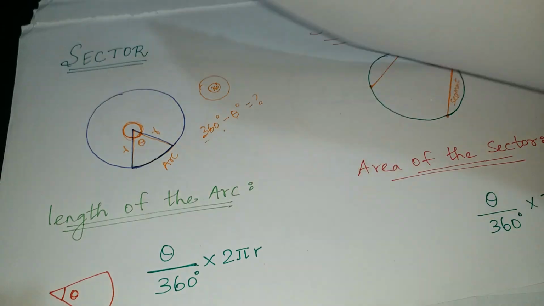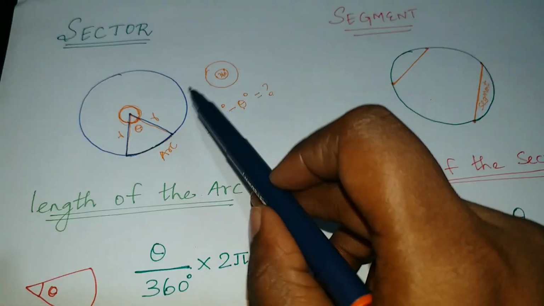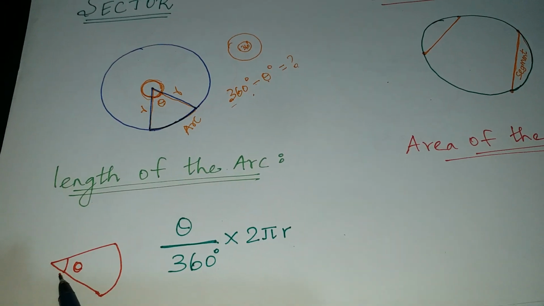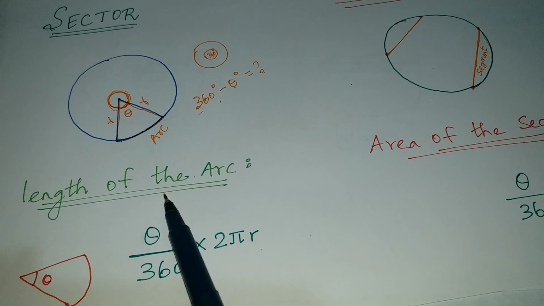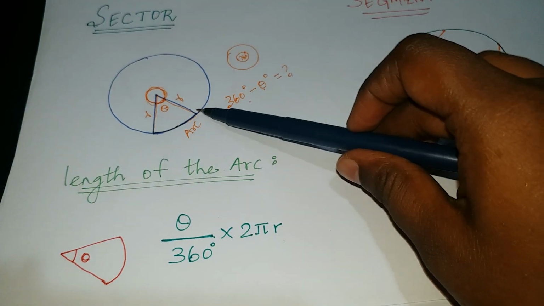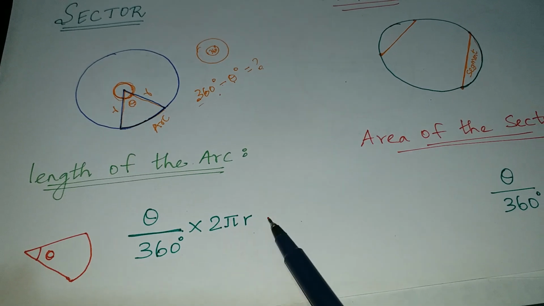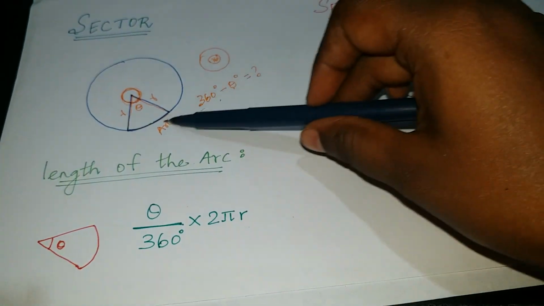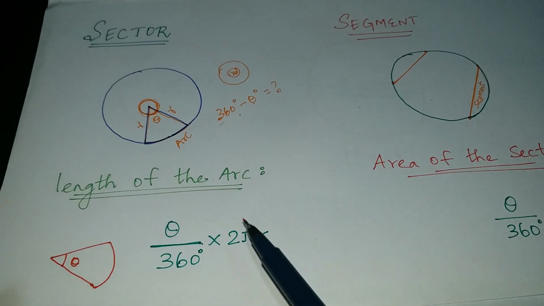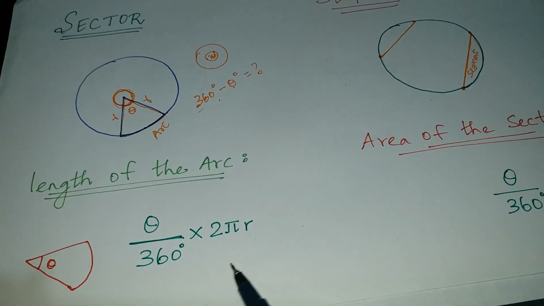Now we move on to the length of the arc. Length of the arc is the same as before. In the sector, this slice, this piece of cake, I am taking this as theta. How to find the length of the arc? So this theta is divided by the whole circle. The whole circle degree is what? 360 degree, into 2 pi r. Why do we take 2 pi r? Because we are taking this full circle, no? So this full circle's circumference is 2 pi r, as we discussed earlier. So this is the formula for the length of the arc.